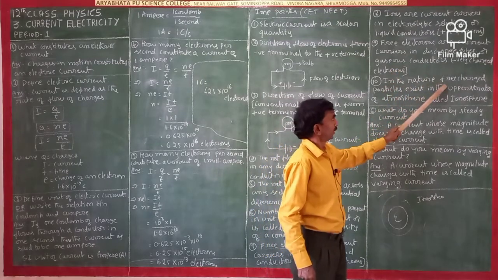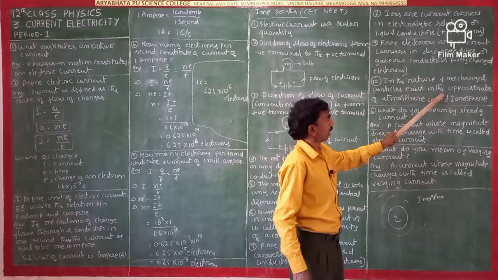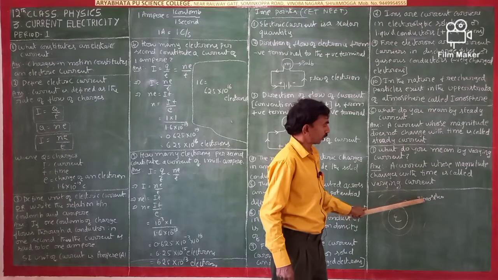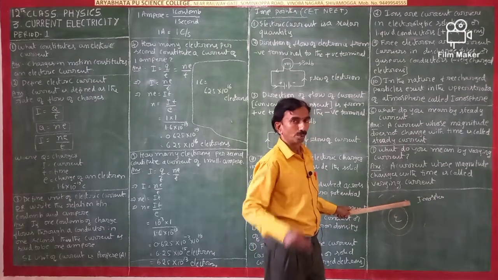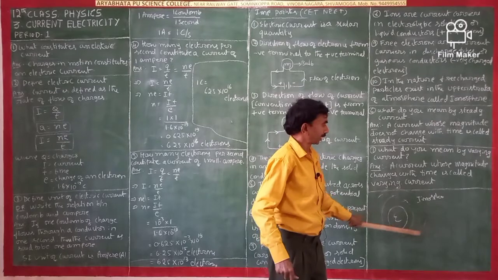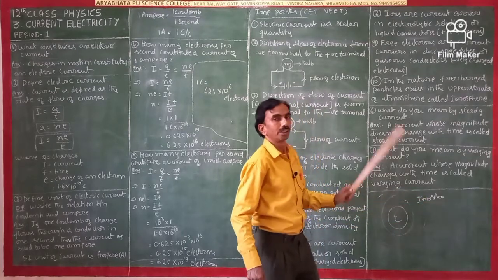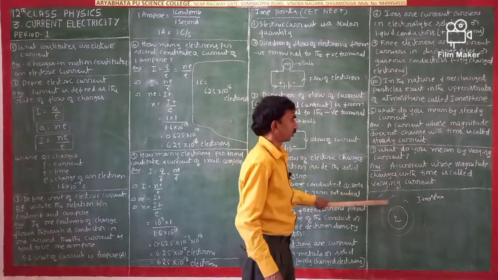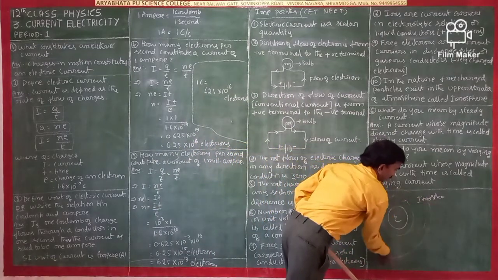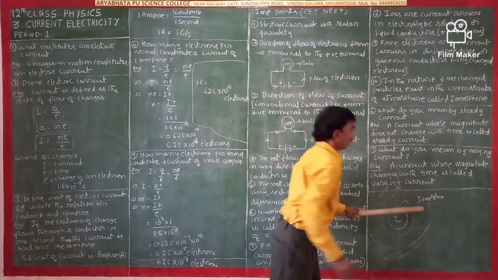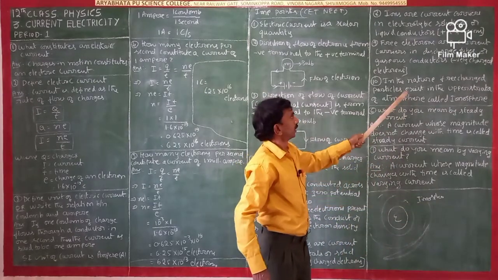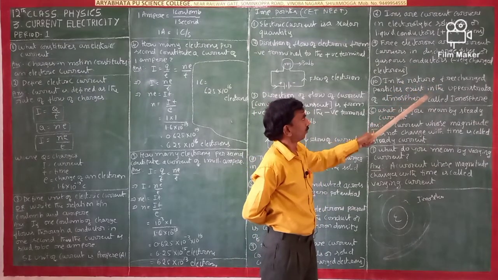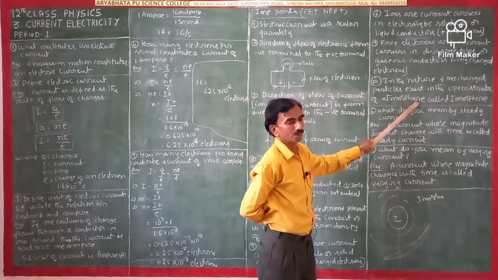In nature, free charged particles exist in the upper strata of the atmosphere called the ionosphere. This is the earth. Above the ozone layer on this earth, there is the ionosphere. In the ionosphere, only ions, positive and negative ions, are there.